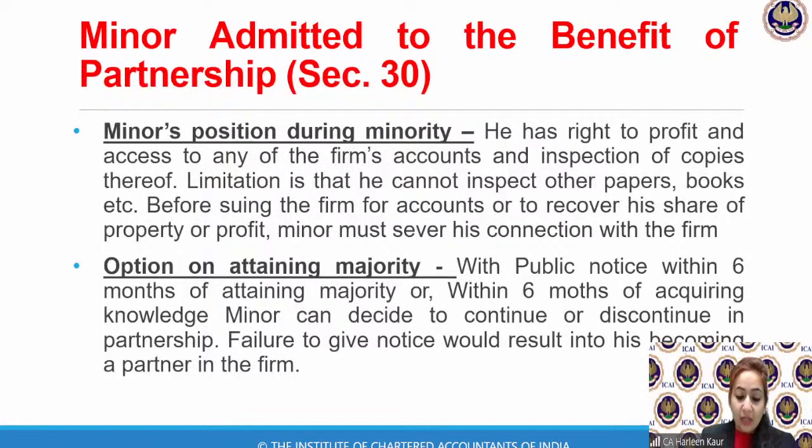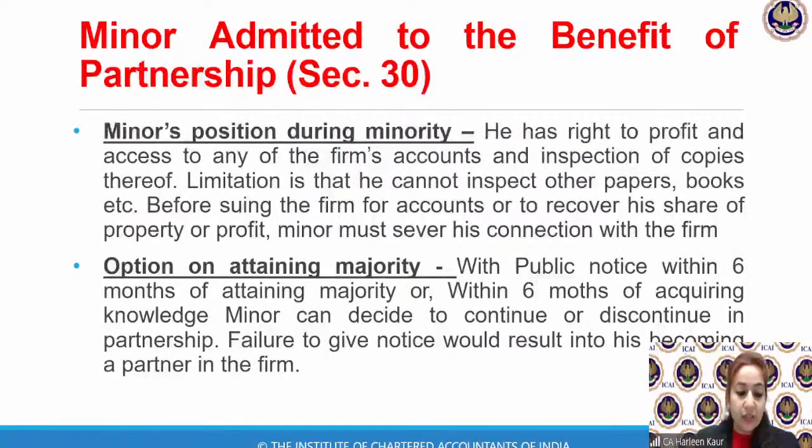Generally you cannot just cease to be a partner and transfer your entire share to another person. But in the situation I gave you, he had to pay the money. So instead of repaying the loan, I will be giving you my share of profits, and a certain percentage can be transferred as per section 29, subsection 1.